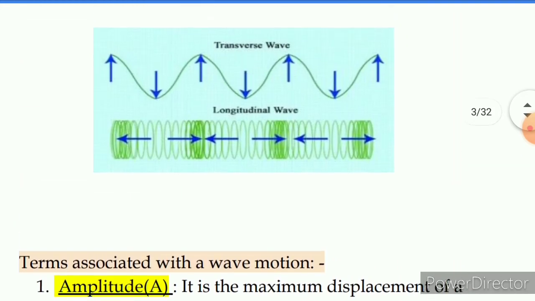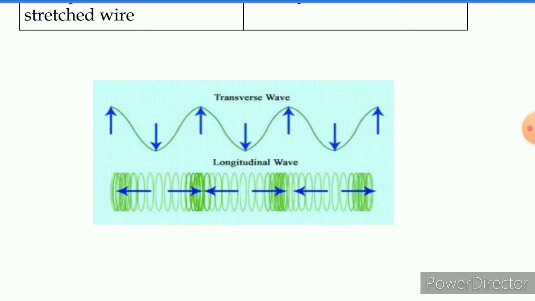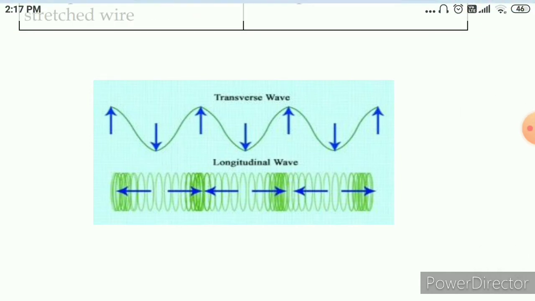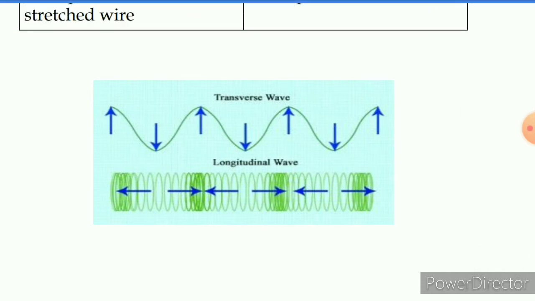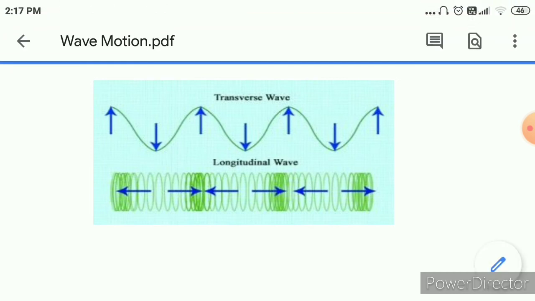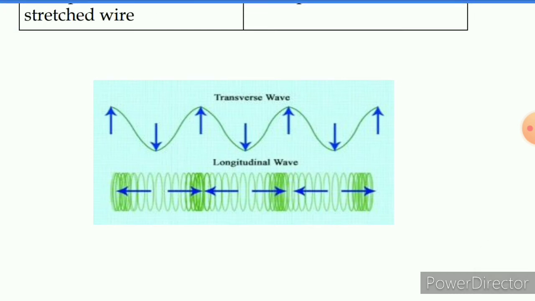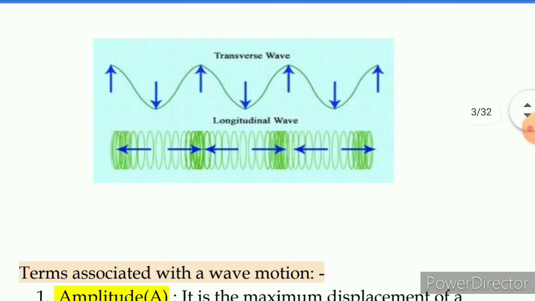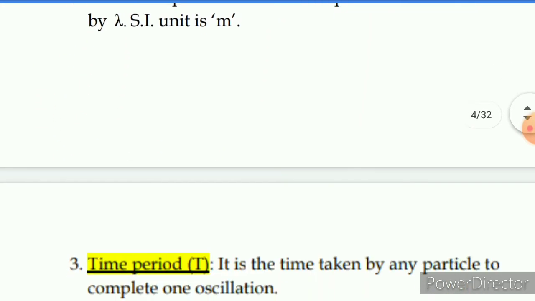In this diagram, if this is one particle and this is the other particle, crest to crest is one complete wavelength. This crest to this trough is half of the wavelength. Now this compression center to this compression center is also one complete wavelength.